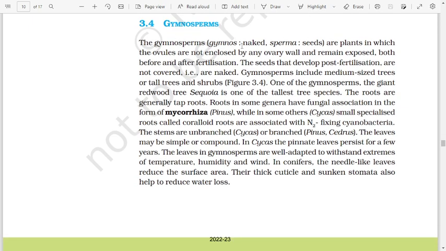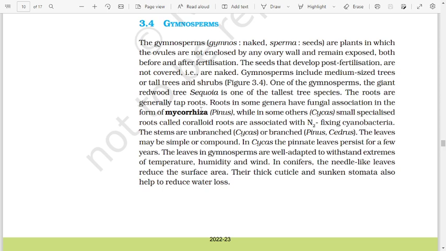Gymnosperms. The gymnosperms, gymnos meaning naked and sperma meaning seeds, are plants in which the ovules are not enclosed by any ovary wall and remain exposed both before and after fertilization. The seeds that develop post fertilization are not covered, that is, are naked. Gymnosperms include medium-sized trees or tall trees and shrubs. One of the gymnosperms, the giant redwood tree Sequoia, is one of the tallest tree species.